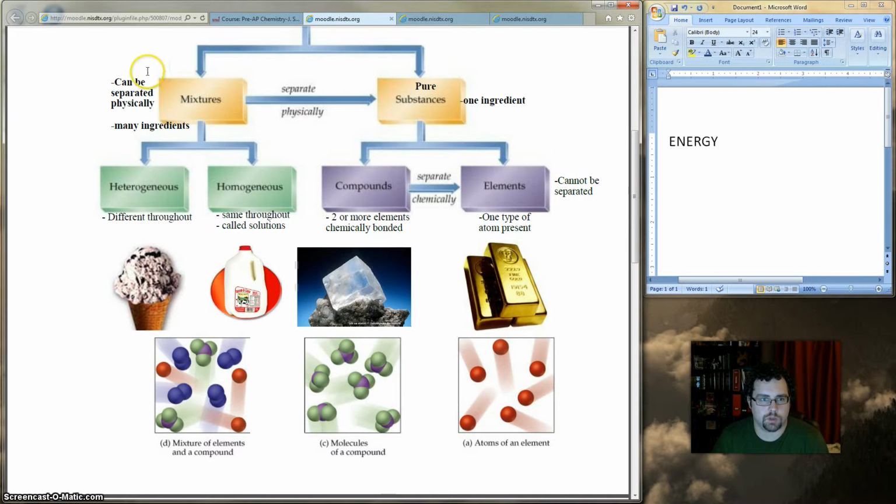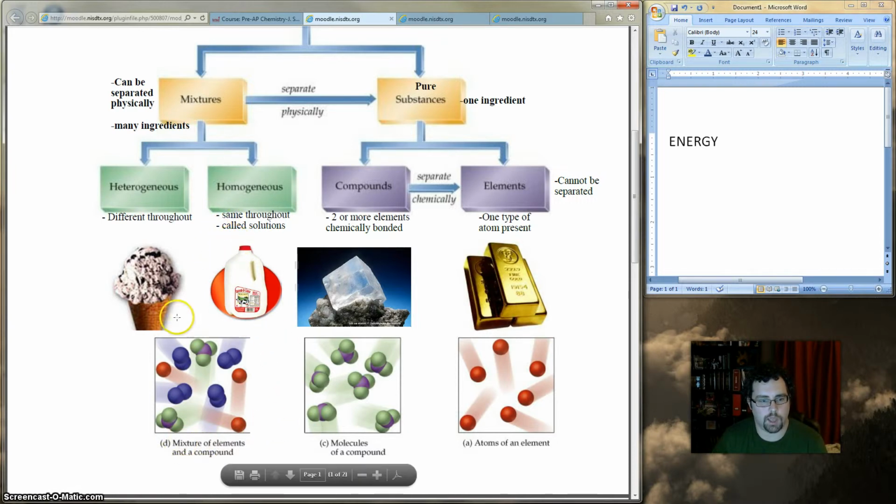Mixtures can be separated physically because they are physically mixed together, so you can separate them physically. These usually have many ingredients, but they can be as small as having 2 or 3 ingredients. Okay? A heterogeneous mixture means that it is different throughout. The root word hetero means different, so it is different throughout the mixture. Homogeneous means the same throughout. A homogeneous mixture looks the entire way through the exact same. These are usually called solutions, so like salt in water, sugar in water, soda, things of that nature, milk, these are called solutions. Okay, so all these things are called solutions.